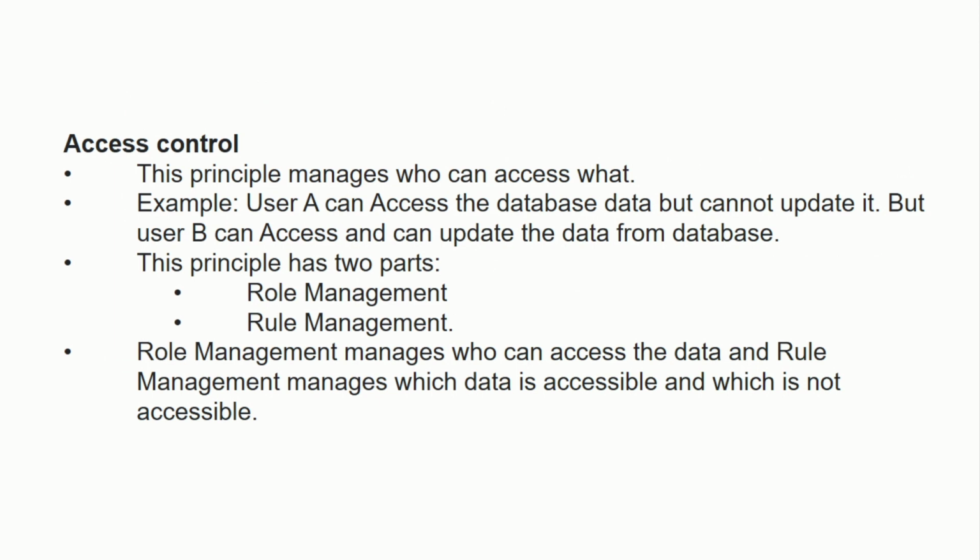What do you mean by access control? Access control has two parts: role management and rule management. It decides which part of the data is visible and to whom it is visible. So role management is basically who can access the data. He is the admin of the website, so he can see a particular part of the data, and others are non-admins, they cannot see the data. So whom to show the data and whom not, that comes under role management.